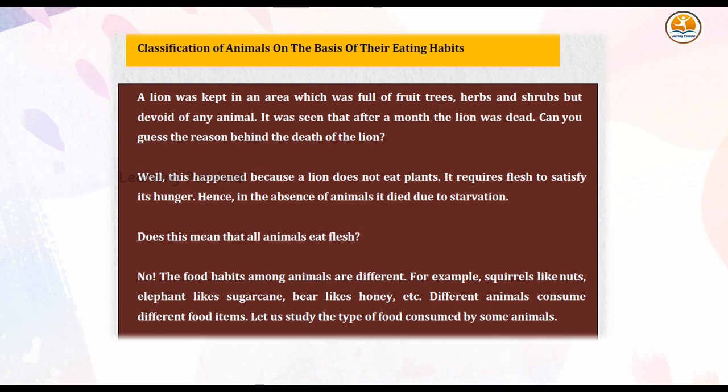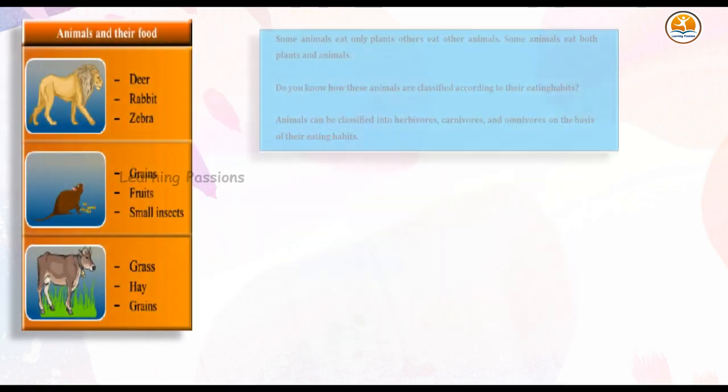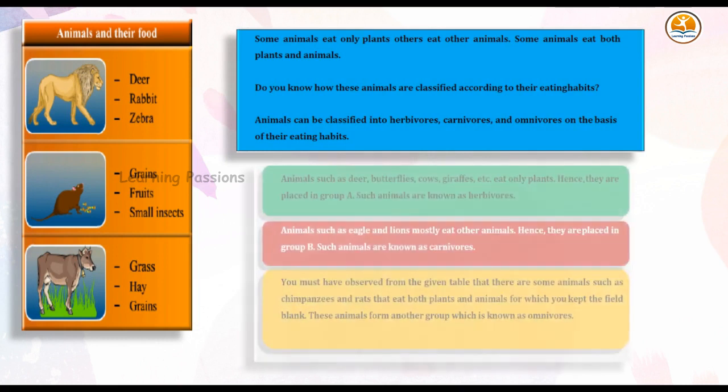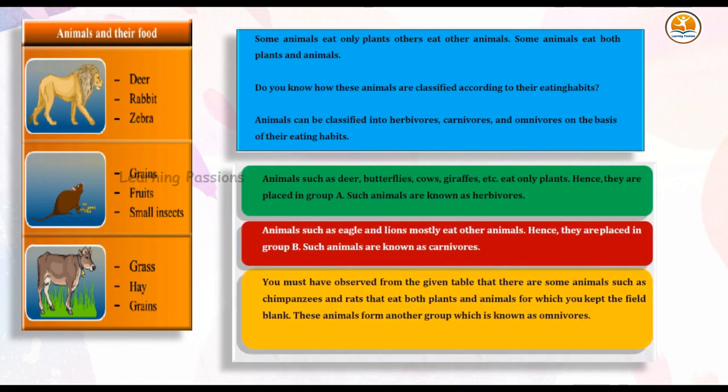For example, squirrels like nuts, elephant likes sugarcane, bear likes honey, etc. Different animals consume different food items. Let us study the type of food consumed by some animals. Some animals eat only plants, others eat other animals. Some animals eat both plants and animals. Do you know how these animals are classified according to their eating habits?